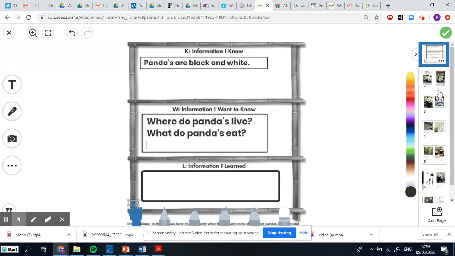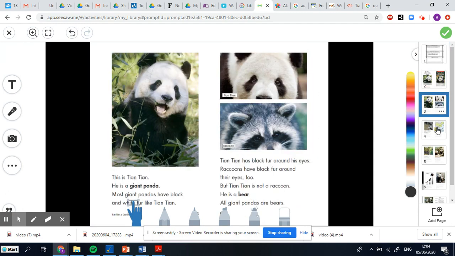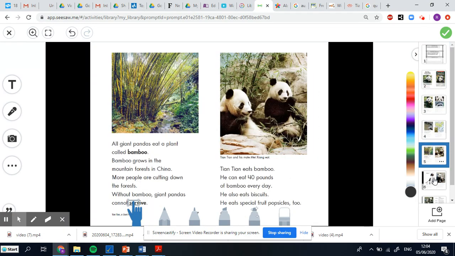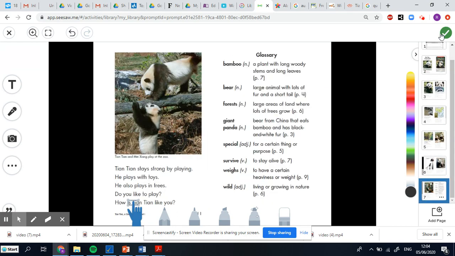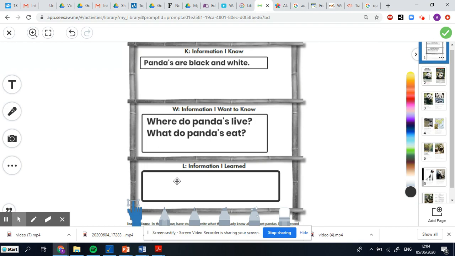After that, you're going to read through the story about giant pandas. And then when you get to the very end of the story about giant pandas, you're going to go back and you're going to fill in information I learned. Okay, so maybe you learned where pandas live. Maybe you learned what pandas eat, so you could write them in there. Anything else that you learned, you can write in your answers in here.